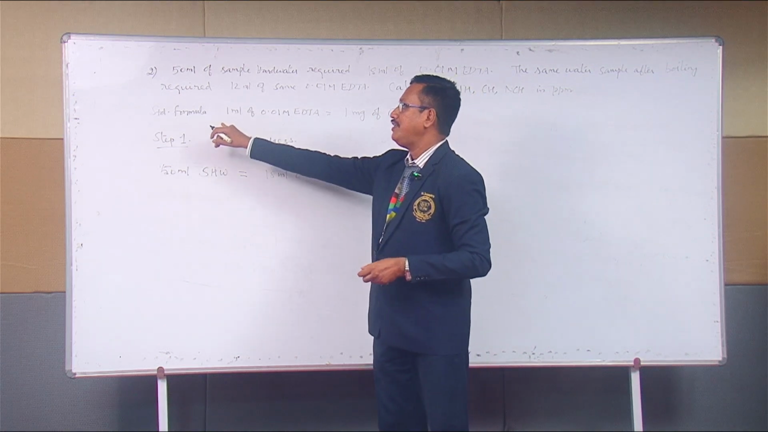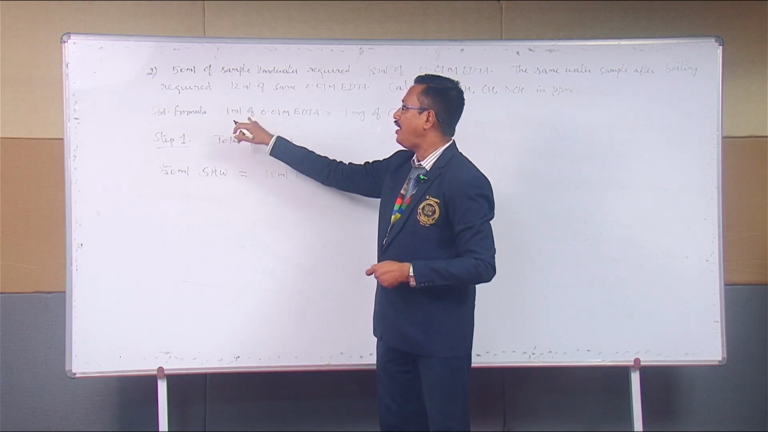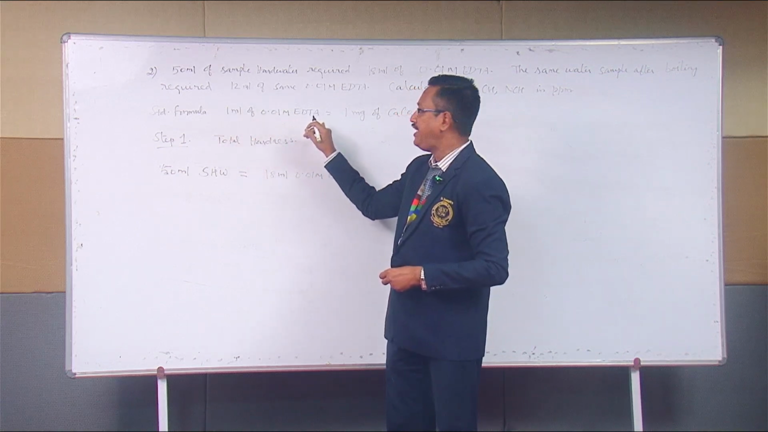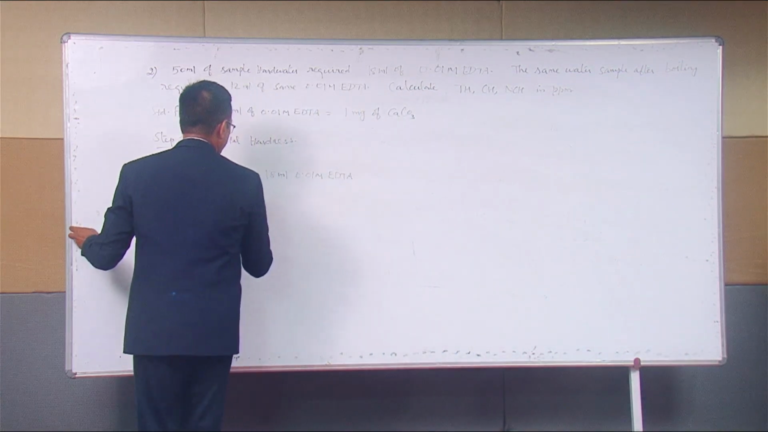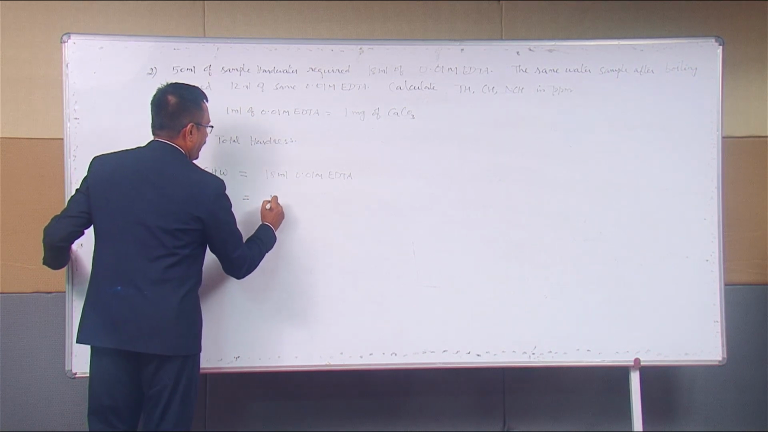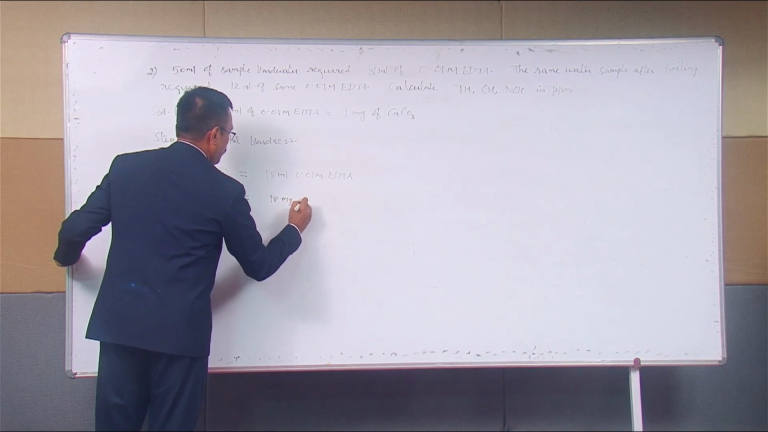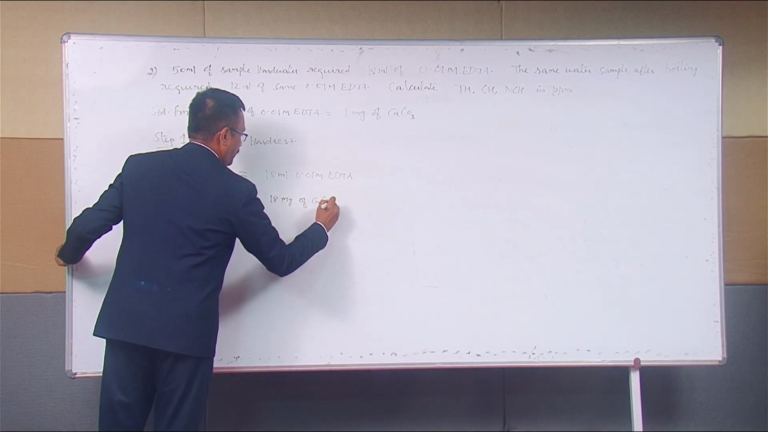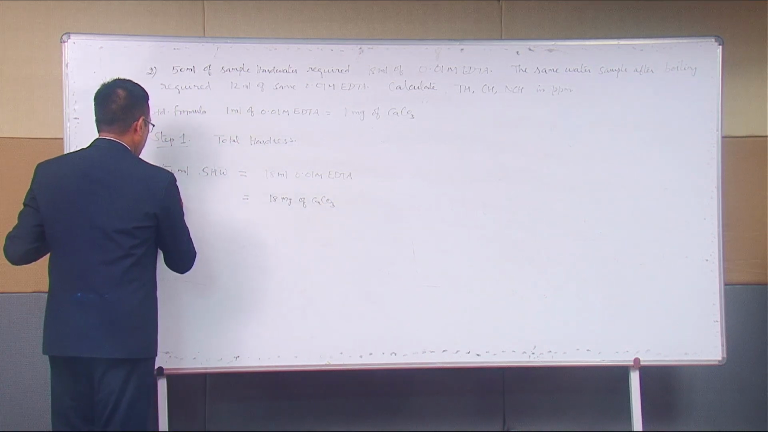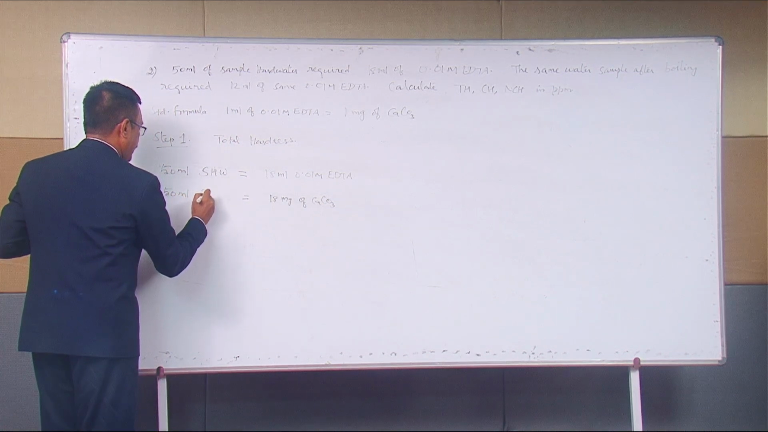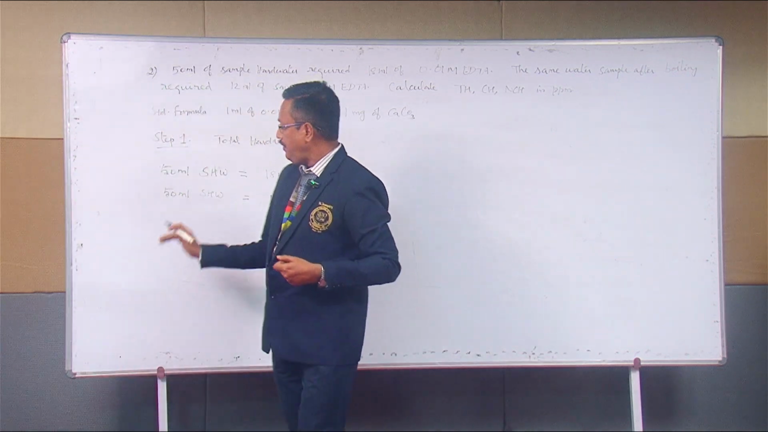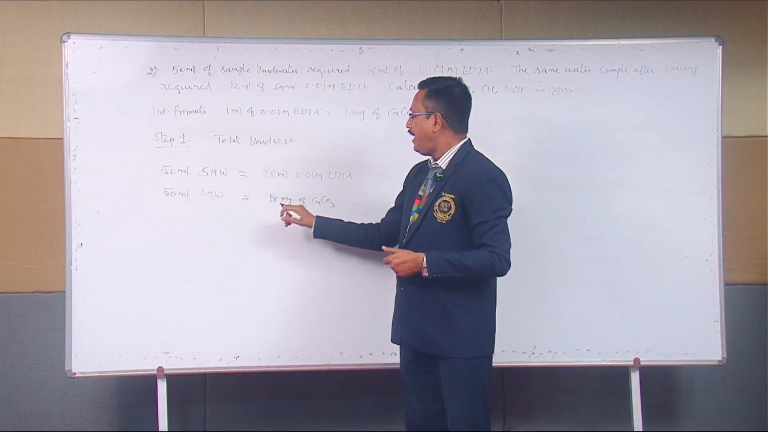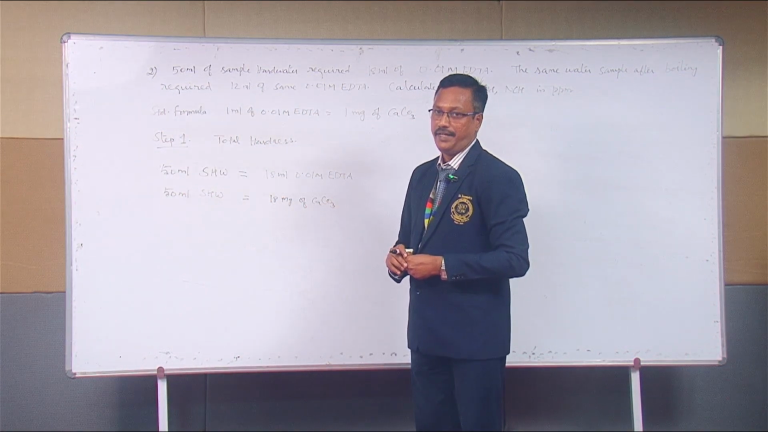Already we have the standard formula. What is the standard formula? 1 ml of 0.01 M EDTA is equal to 1 mg of calcium carbonate. So it can be easily substituted as 18 milligram of calcium carbonate. How much? 50 ml of sample hard water required 18 milligrams of calcium carbonate.